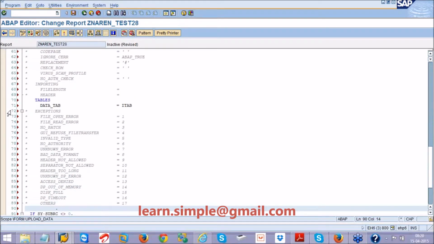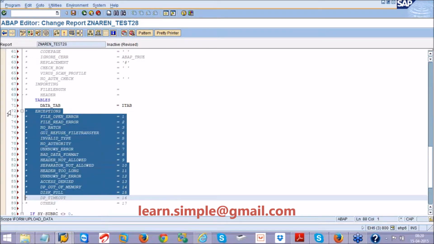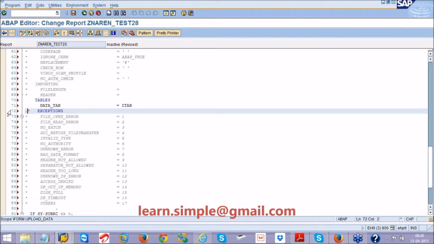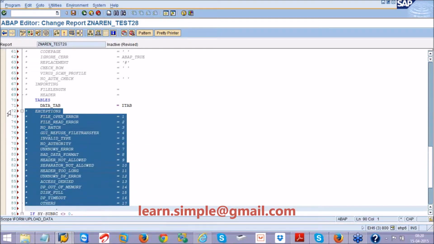So all these are exceptions. See, all these are exceptions. This is a normal function module, so it has exceptions. But BAPI function modules will not have exceptions. That is the difference. So this is a normal function module, so we have exceptions.